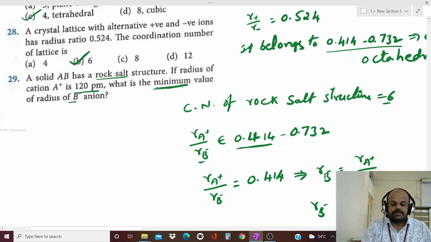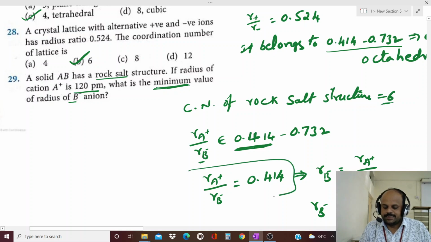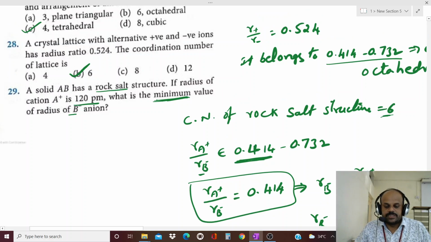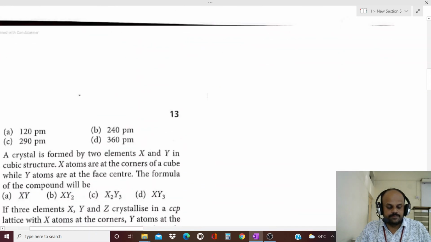They gave a coordination number indirectly by giving rock salt. Rock salt has a coordination number of 6, and 6 means the radius ratio is between 0.414 and 0.732. They asked for the minimum value, so you have to take the minimum radius ratio, 0.414. That's why the formula is radius of cation A plus divided by radius of anion B minus is equal to 0.414. By substituting the radius of cation A plus, we get the radius of anion is equal to 290 picometers.